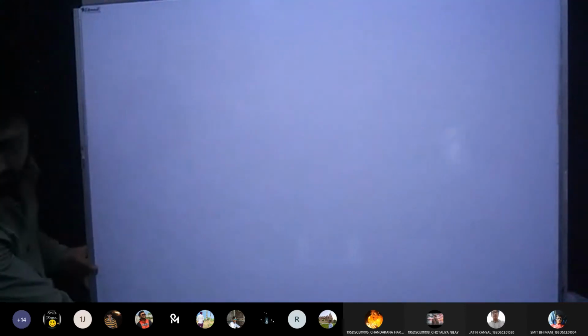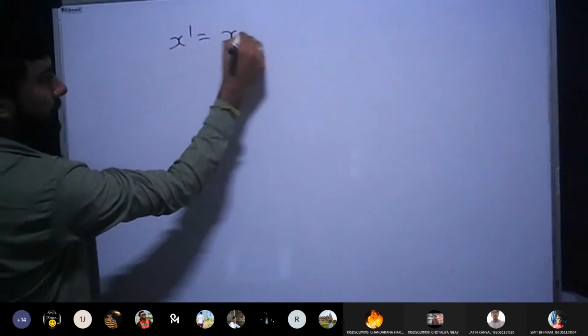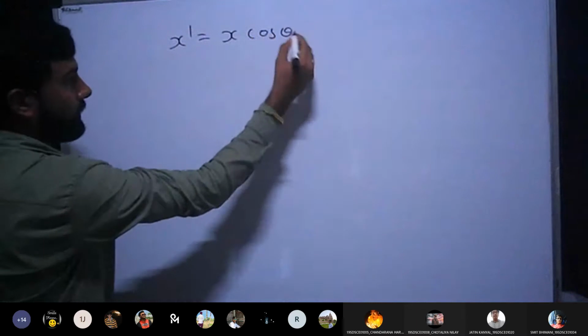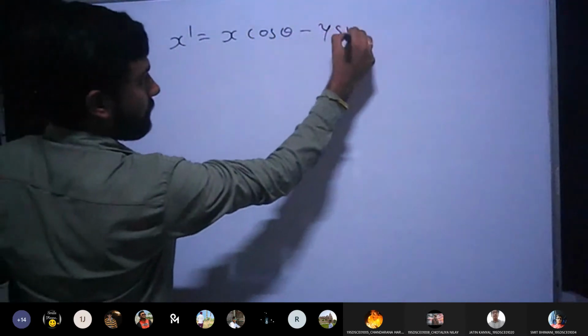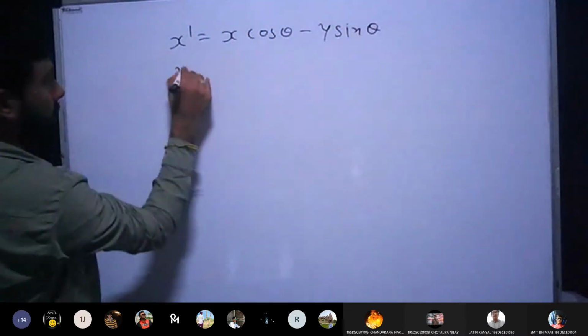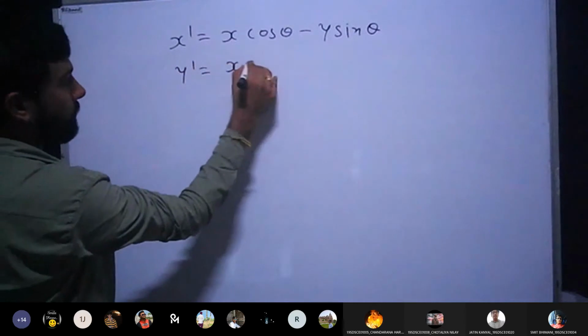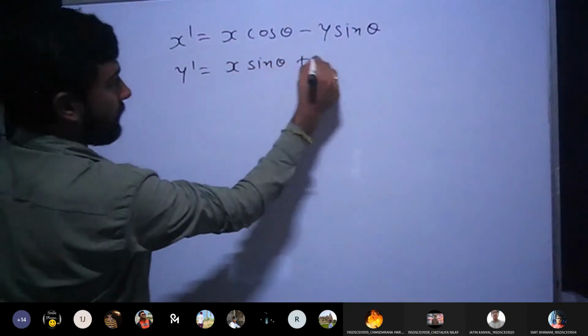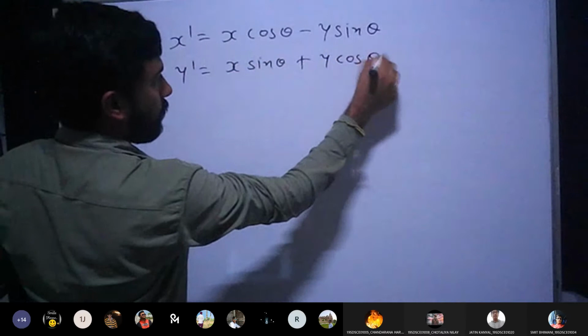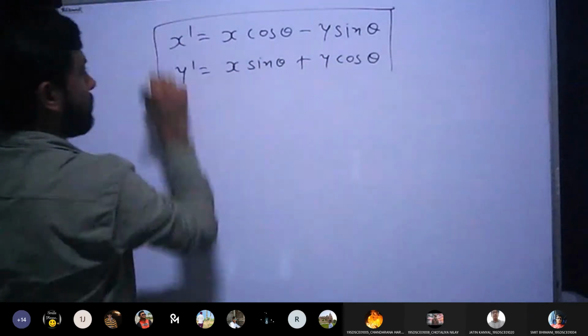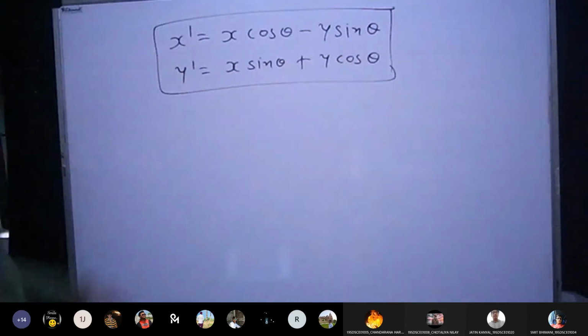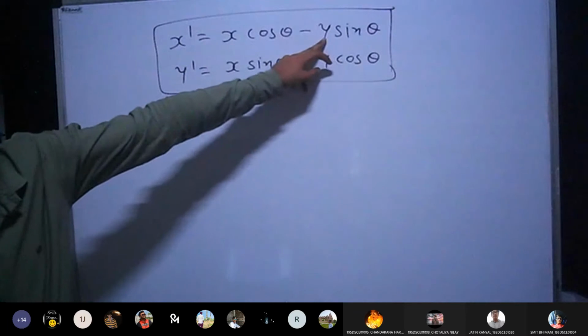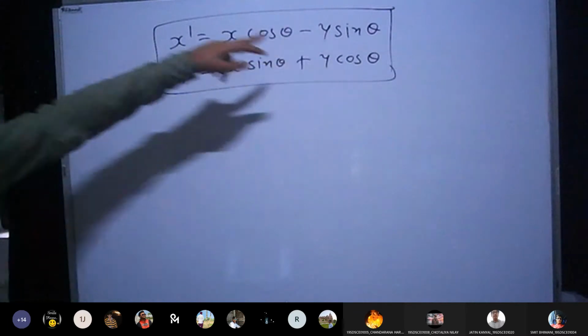So whatever equations we have derived, the equations are x dash is equal to x cos theta minus y sin theta, and y dash is equal to x sin theta plus y cos theta, where x and y are the values of the original point.